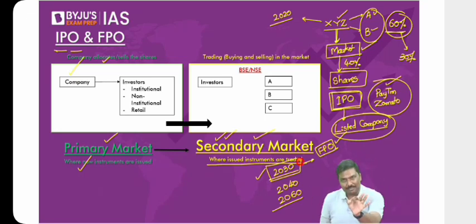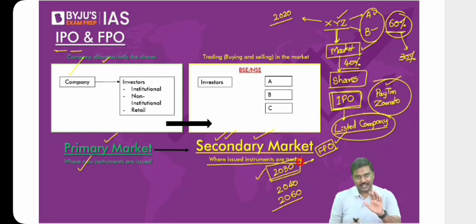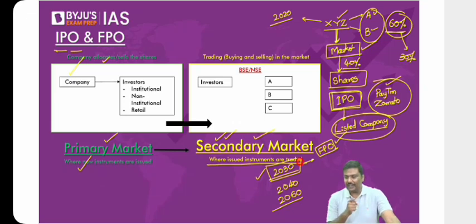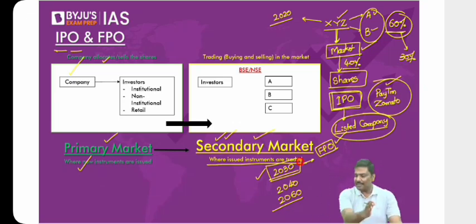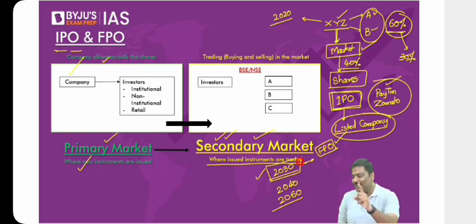Now let me ask you a very simple question. Think of it and answer. All of you know that RBI will purchase G securities. Will RBI purchase G securities in the primary market or secondary market? We have discussed it, but I'm using a technical term now. Let me see how you think. It is secondary. Many of you are saying primary. Let me know how you say it is primary.